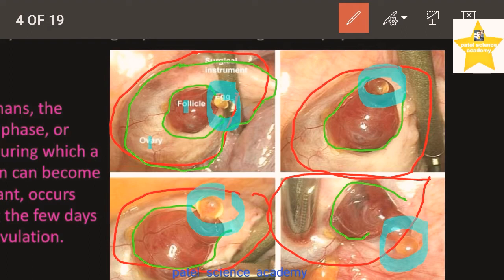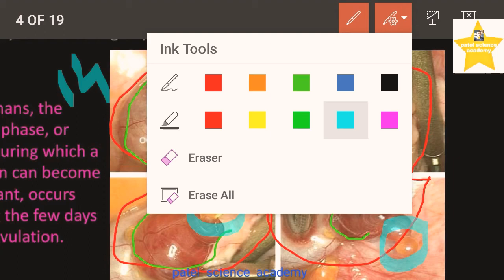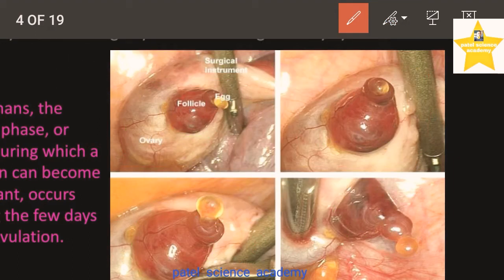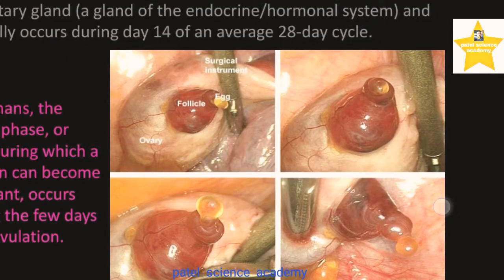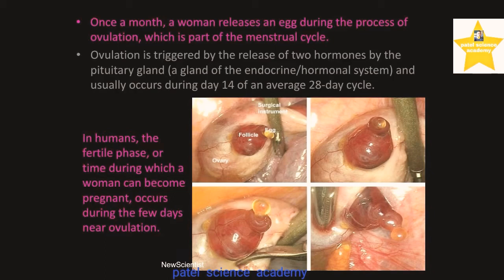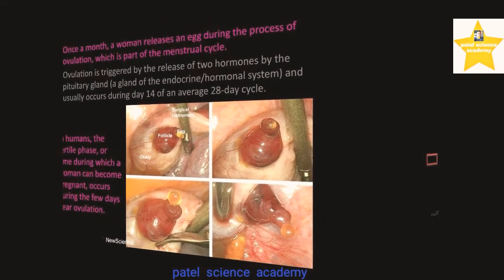So it takes place at the 14 number day during the process of ovulation. So I hope, dear students, you have understood about this fertilization and about the release of ovum from the body. Now we'll see the next part.